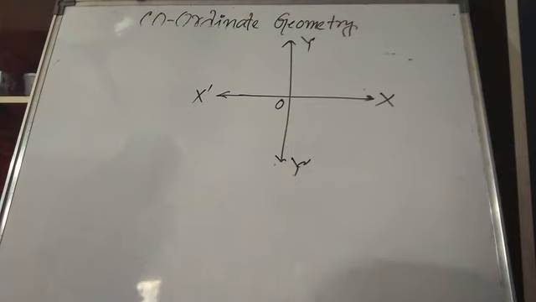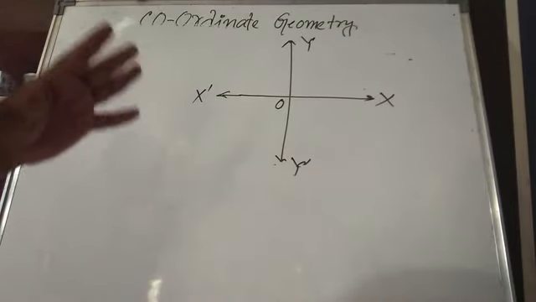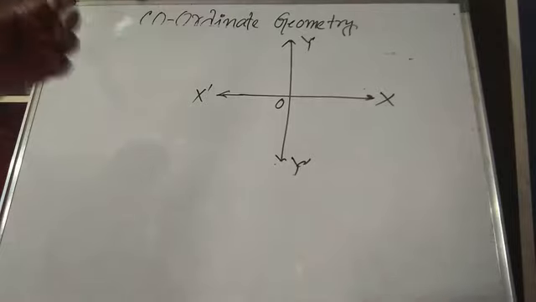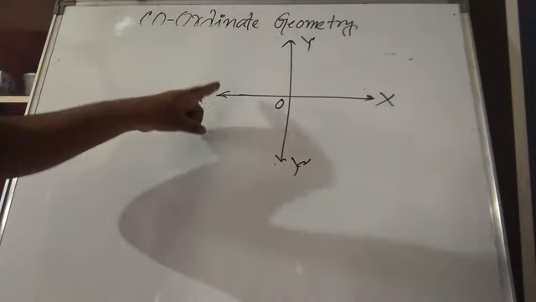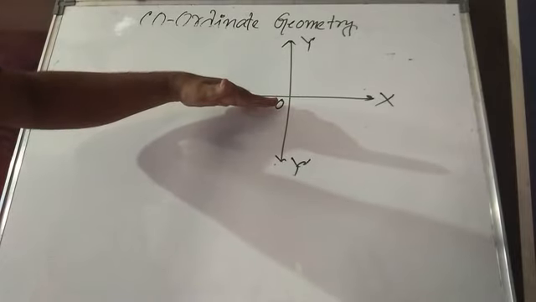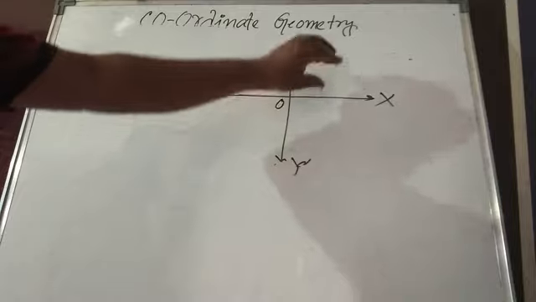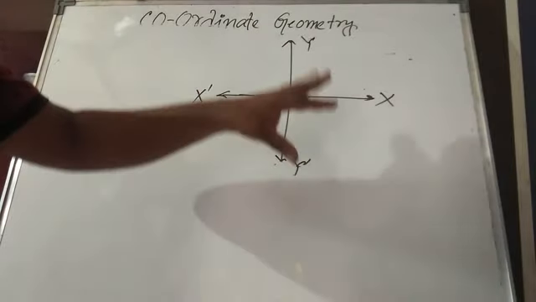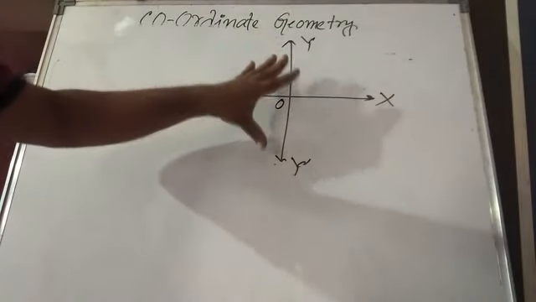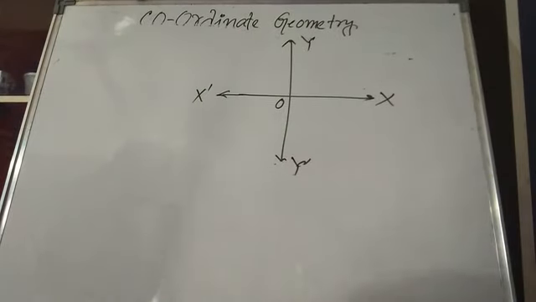We have discussed quadrant, abscissa and ordinate, and lastly Cartesian plane. Again, about the Cartesian plane: the two axes, the horizontal line and the vertical line, and each part is known as a quadrant. Along with quadrants and axes, that is known as a Cartesian plane.